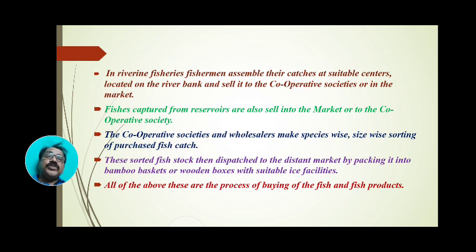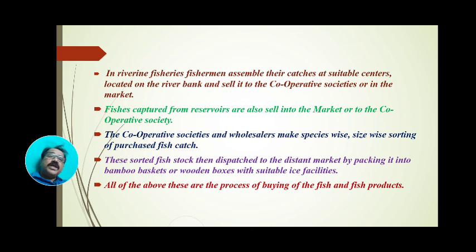Whether the fish is healthy and in good condition, it is a different category. Fishes that are spoiled, or just starting to spoil, are in a different category. Fresh fish, larger-sized fish, small-sized fish, and species are segregated, and such sorting is done by cooperative societies as well as wholesalers on the purchased catch.